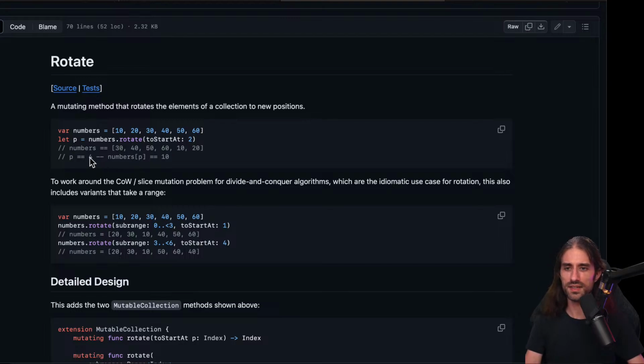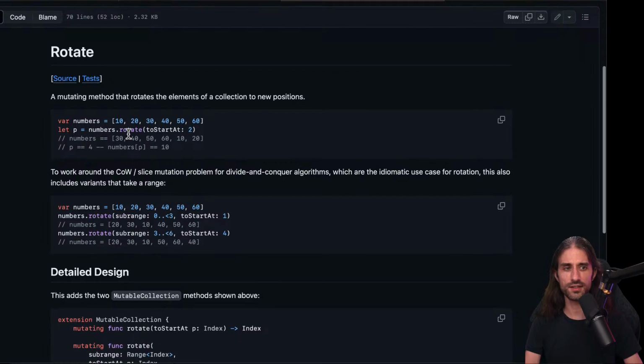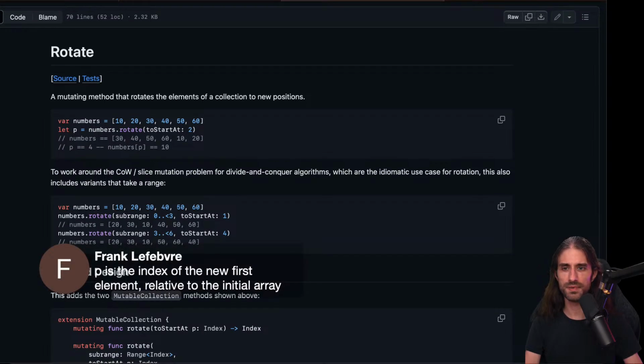Oh, okay. I think it's for minus. So the value numbers for P. But it's the equal 10, which I don't get. Yeah, I don't get this part. I get the idea that you're saying P is the index of the new first element relative to the initial array. Okay, so that makes sense.